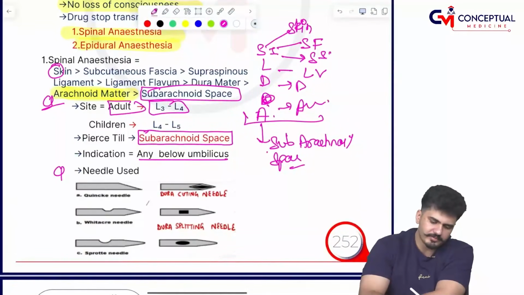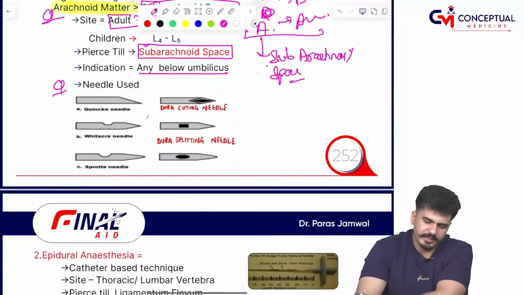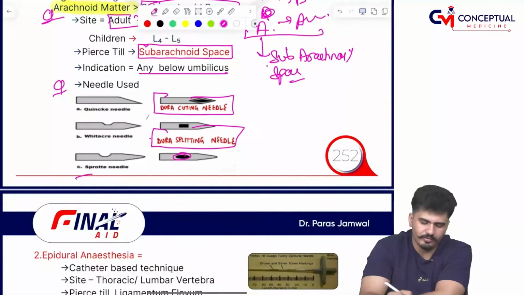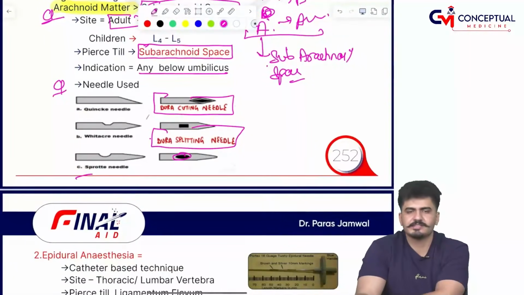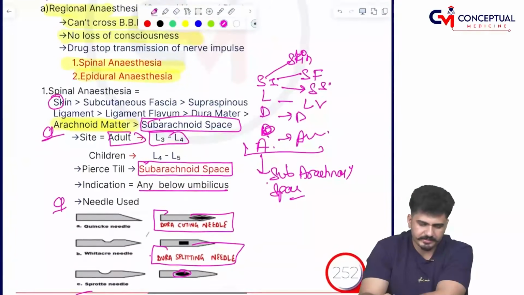The needles we use here are the Quincke, the Whitacre, and the Sprotte. The Quincke needle is a dura cutting needle, the Whitacre is a dura splitting needle, and the other, with the oval shaped head you are seeing right here, is the Sprotte needle.